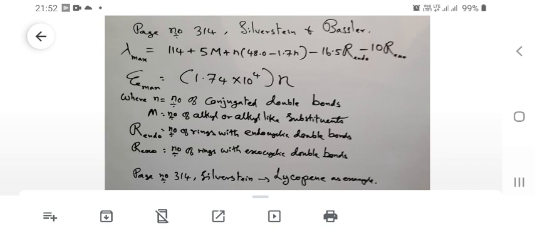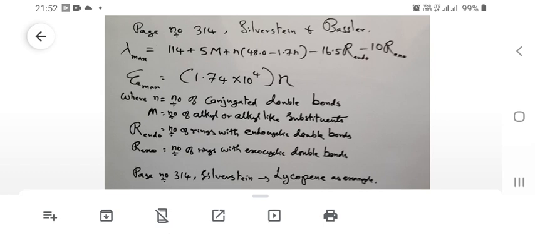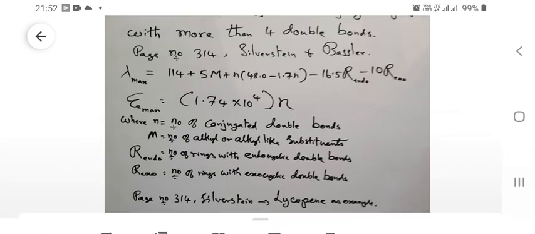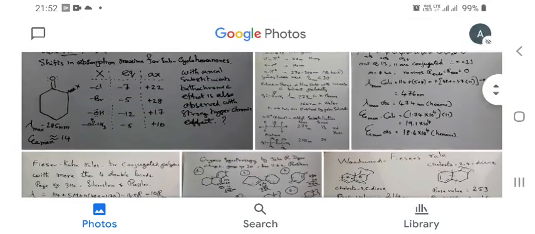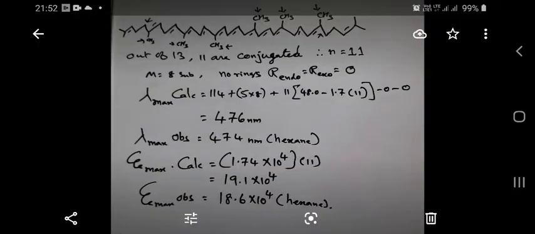On page 314 you have an example, namely lycopene, a modification of the vitamin A system. Based on this example, we are going to calculate using the Fischer-Kuhn rule.